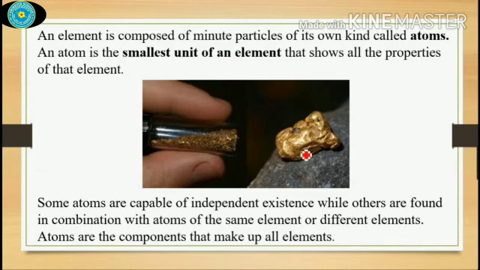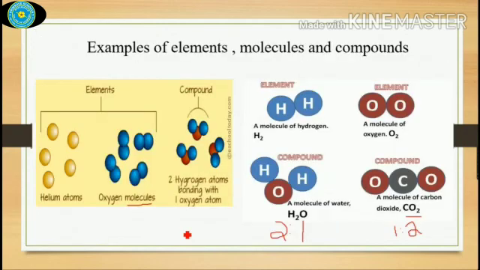For example, this is gold. When it is broken down into smaller particles, all these minute particles are also made up of the same element, that is gold, and they consist of only the same kind of gold atoms. Some atoms are capable of independent existence while others are found in combination with atoms of the same element or different elements. Atoms are the components that make up all the elements. So these statements refer to this particular example: they are the combination of the same atoms, or the combination of different elements or atoms.